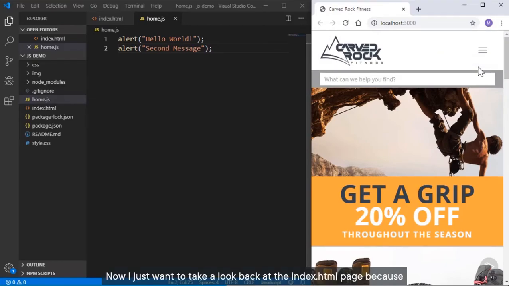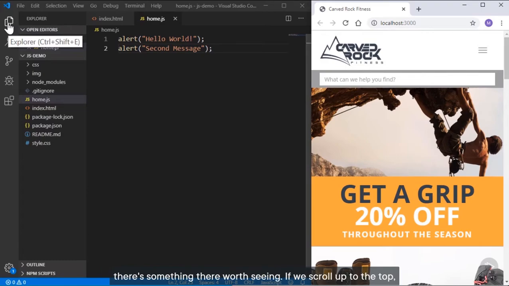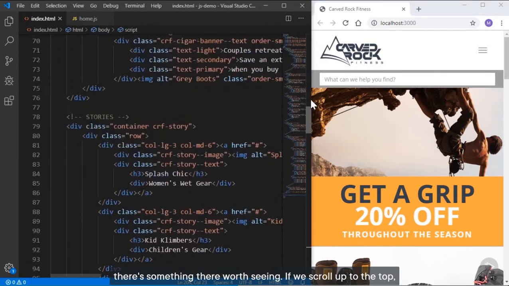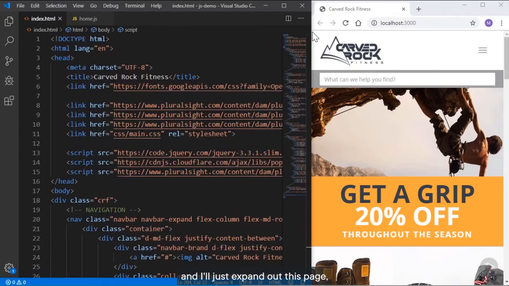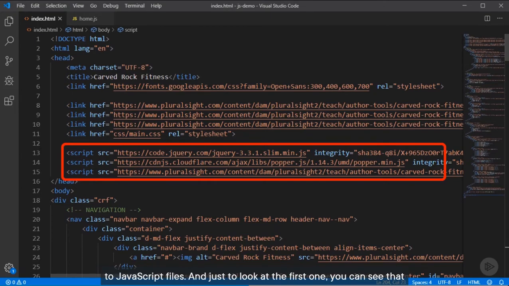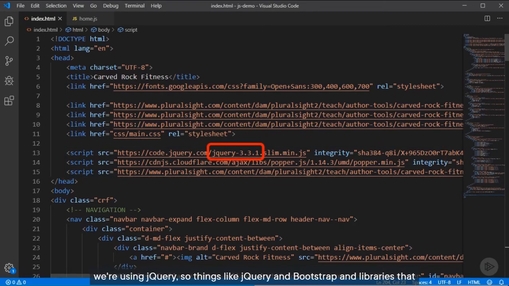Now I just want to take a look back at the index.html page because there's something there worth seeing. If we scroll up to the top, and I'll just expand out this page, we can see several script tags here where we're setting the source attribute to JavaScript files. And just to look at the first one, you can see that we're using jQuery.